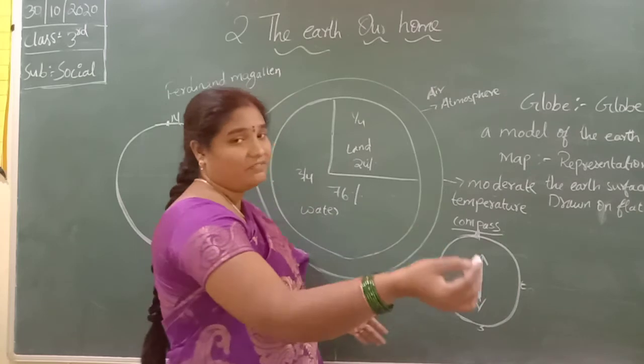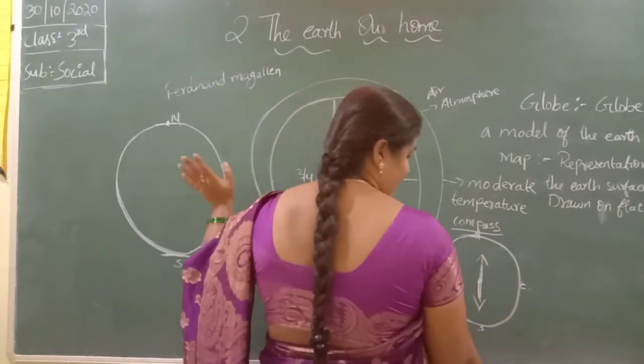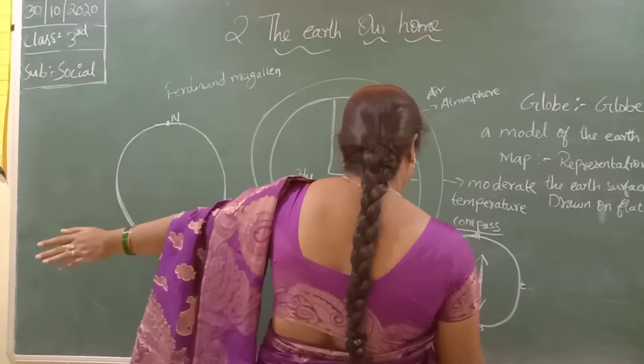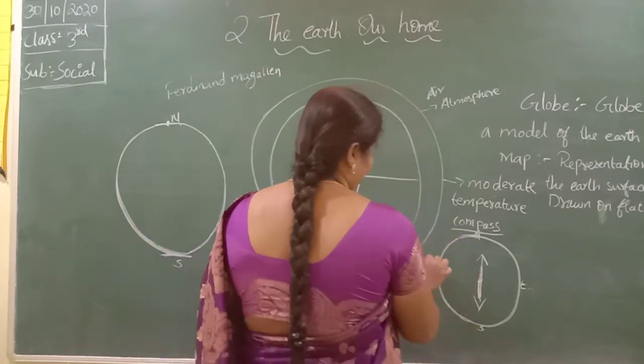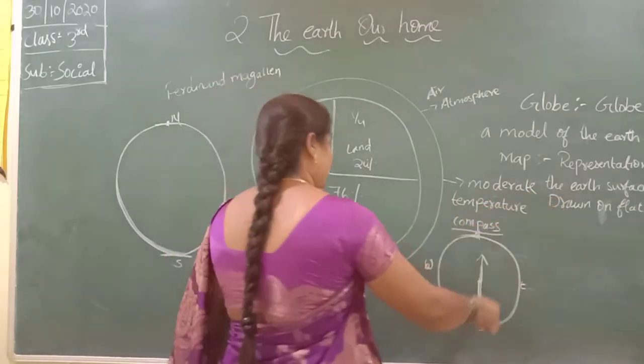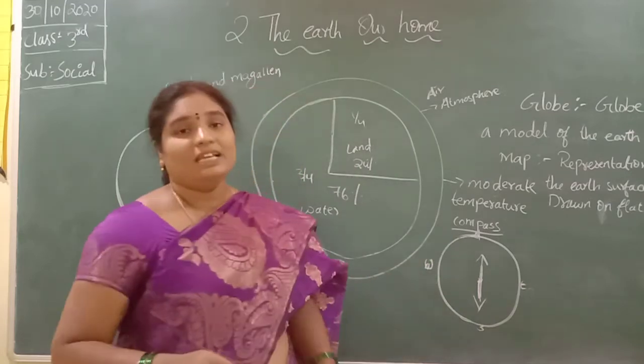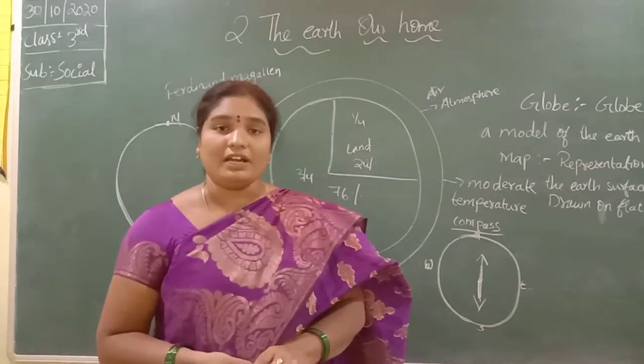The right side of your hand we can locate as east, and the left side we can locate as west. So easily the right directions can be found.